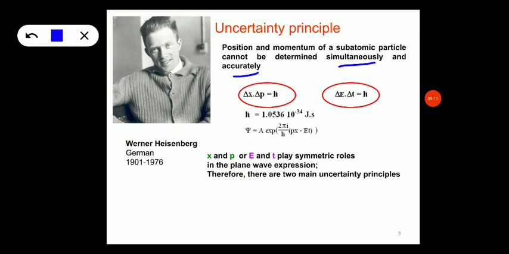This gave added evidence to de Broglie's matter wave equation. De Broglie's matter wave equation as well as the uncertainty principle gave the stepping stone for the development of quantum mechanics. A better picture of the atom was obtained by the development of quantum mechanics.